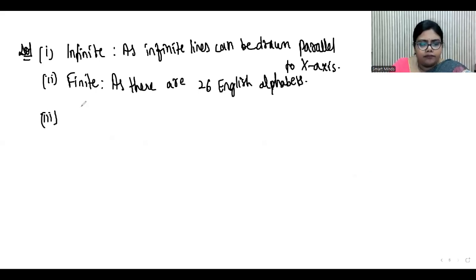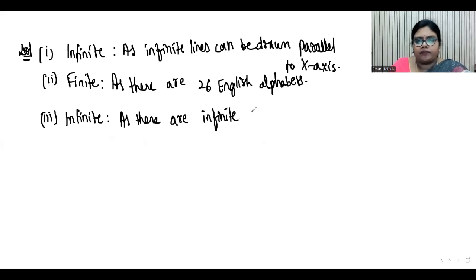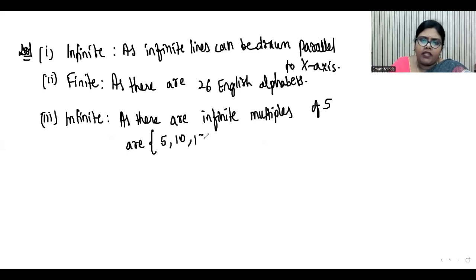Next, number 3. The set of numbers which are multiple of 5. Again, multiples are infinite. Remember, multiples are infinite. Factors are finite. So here they are asking you for multiples. So multiples are always infinite, as there are infinite multiples of 5. What are the multiples of 5? 5, 10, 15, 20, 25, and so on. That is unlimited.